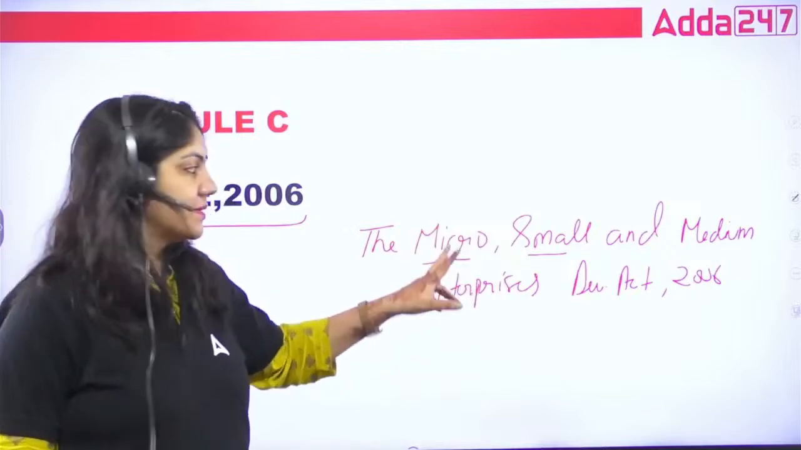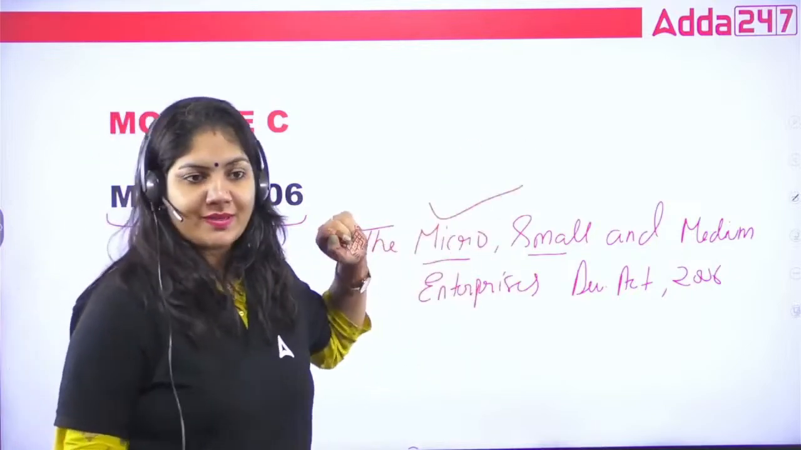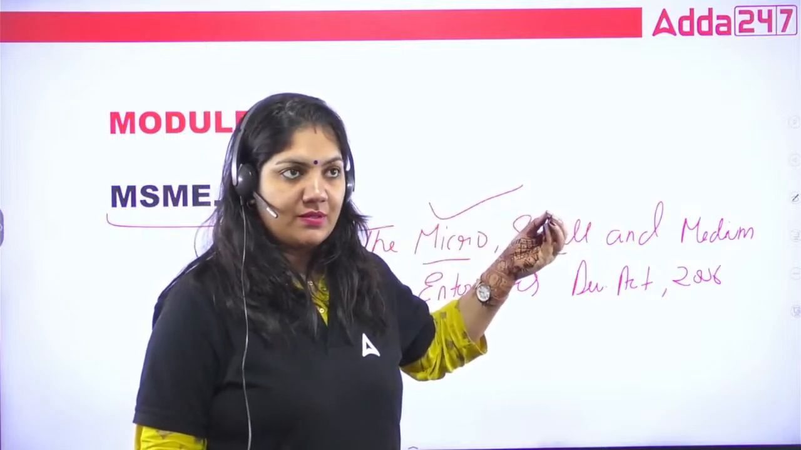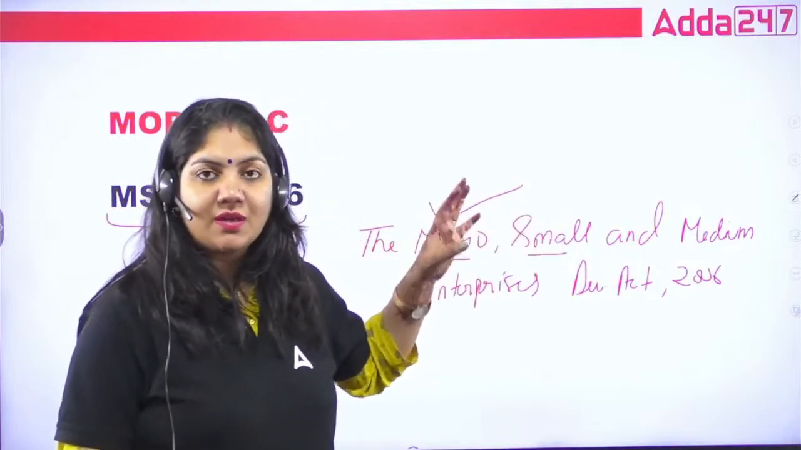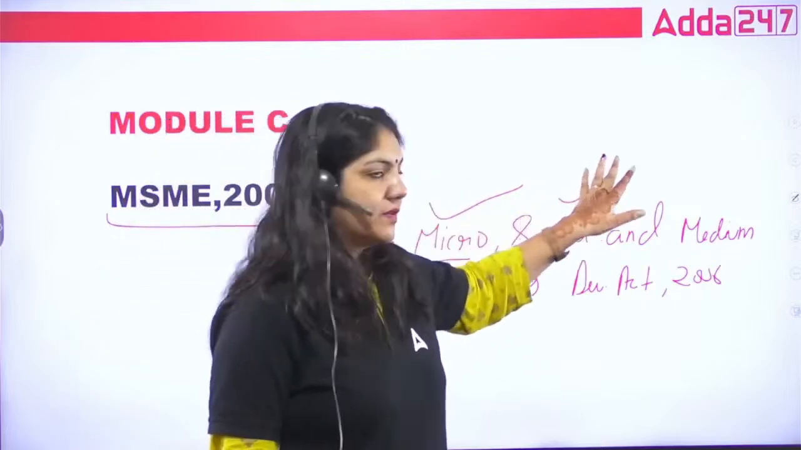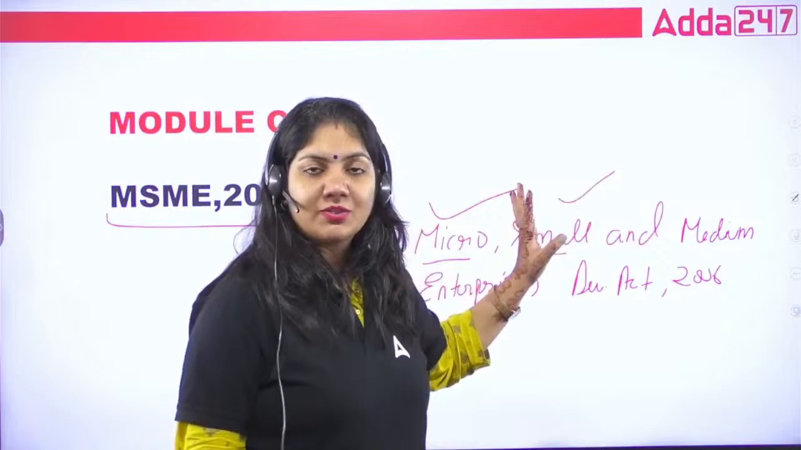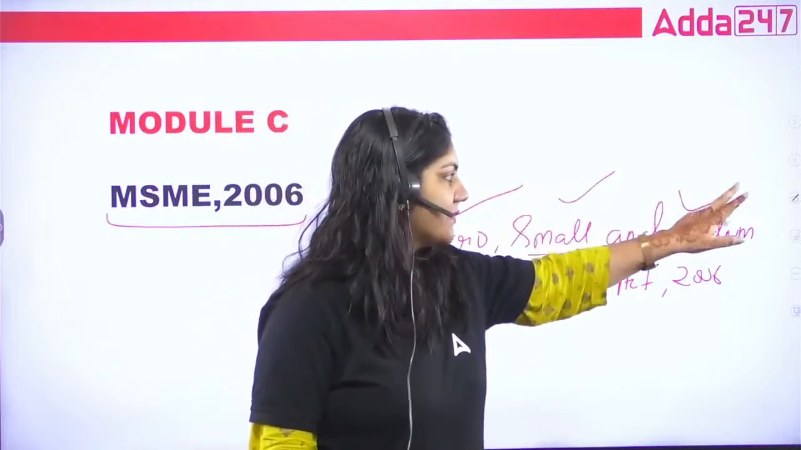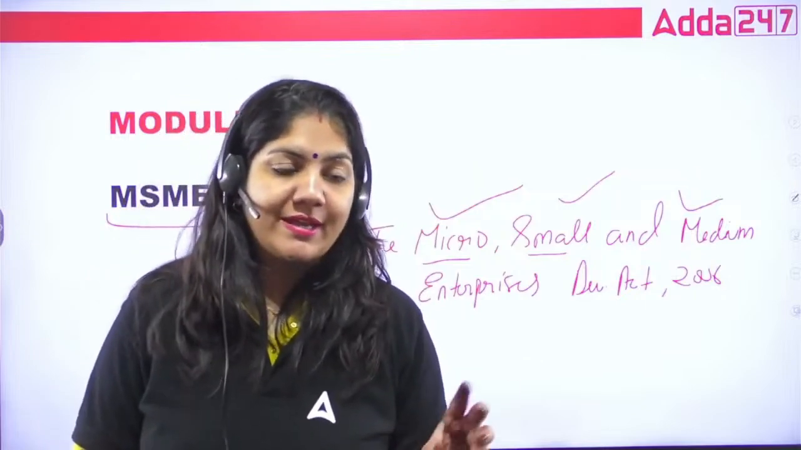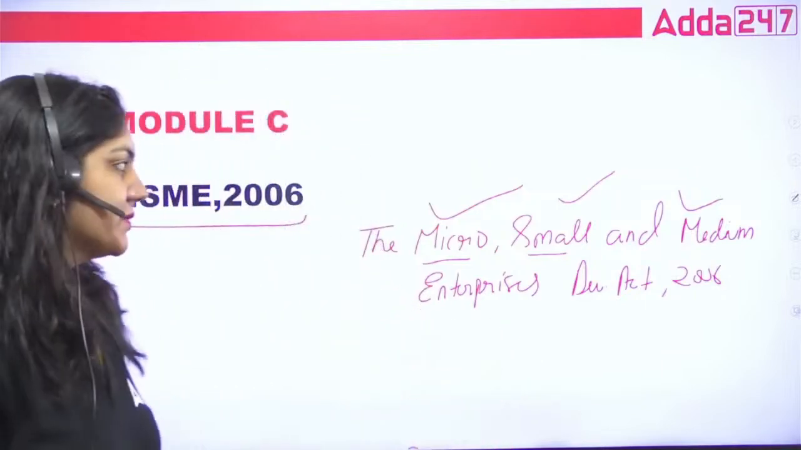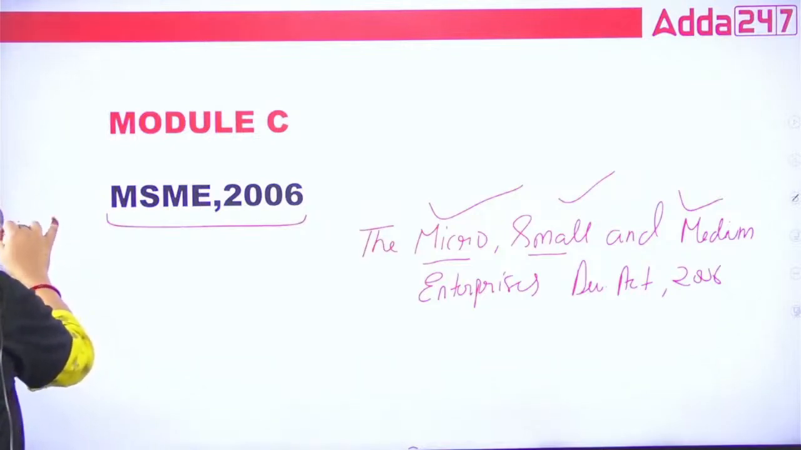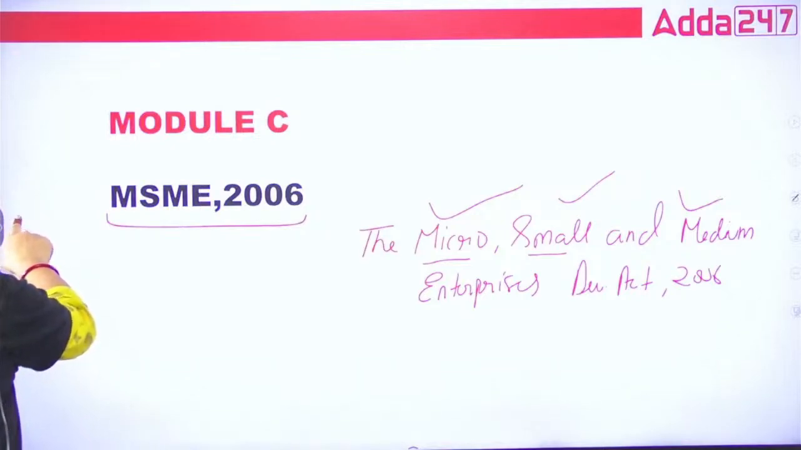Suppose any person establishes a micro enterprise. If the investment and turnover come under micro, or if the investment and turnover come under small industry, or if the turnover and investment come under medium industry, we have to encourage and develop these. Okay, so this act is basically this. So what exactly do we have to study?